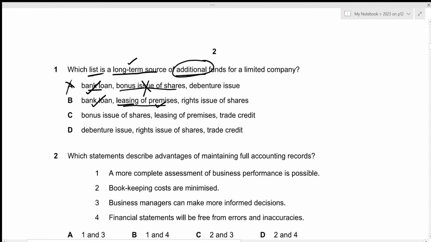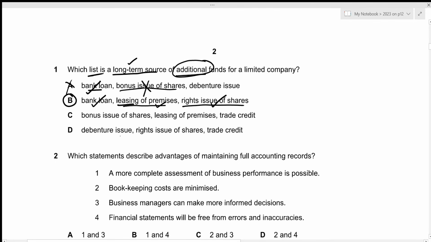Then we have rights issue of shares. Rights issue is provided to the existing shareholders, and those shareholders will provide additional funds in order to acquire those shares. So this will definitely increase our capital, right? And capital is definitely long term. And talking about additional funds, since the company will be receiving additional money from the existing shareholders, this will classify for what we're looking for in this case. So the correct option will be option B.